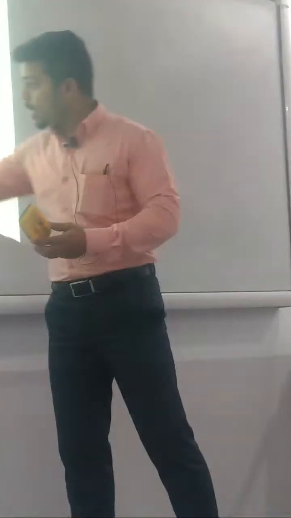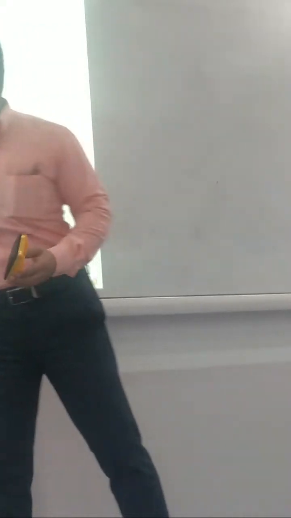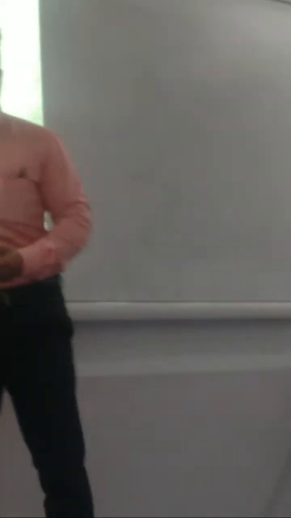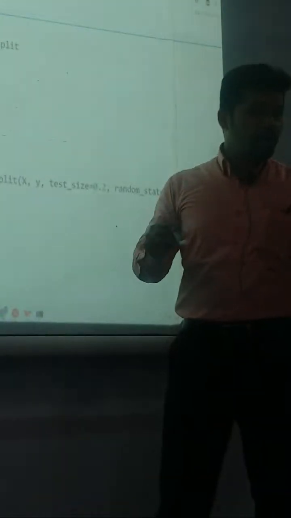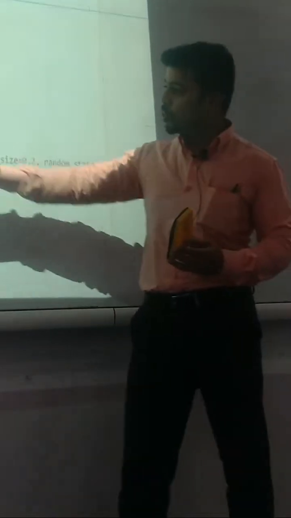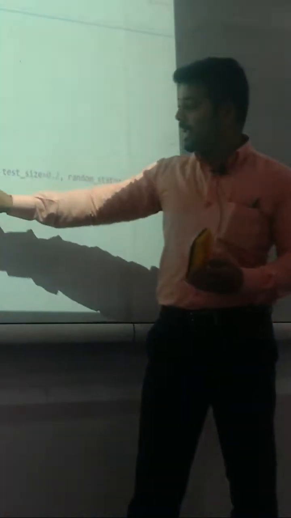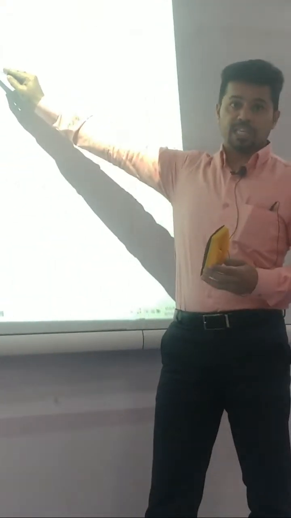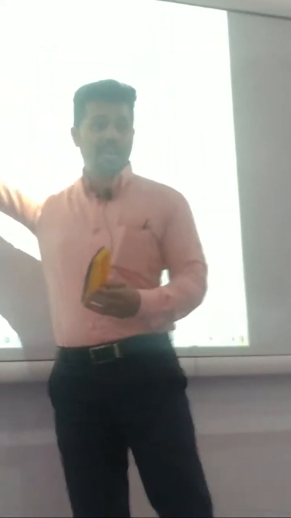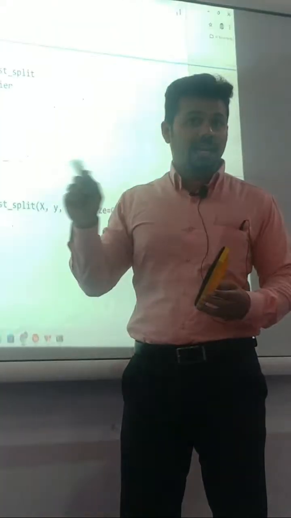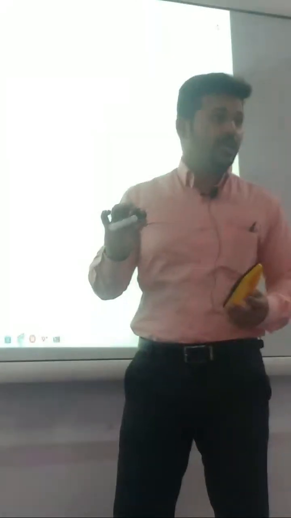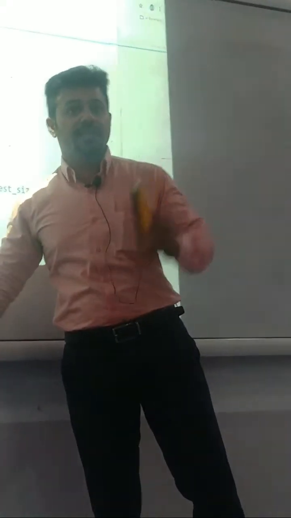Clear? So according to the 3 input parameters, it will generate 4 variables: X train, X test, Y train, Y test. But I don't know exactly what calculation is being done behind the functions. Train test split is nothing but a machine learning package. It will come under sklearn. Clear? A bit difficult, but next time we will execute the program and get the idea.